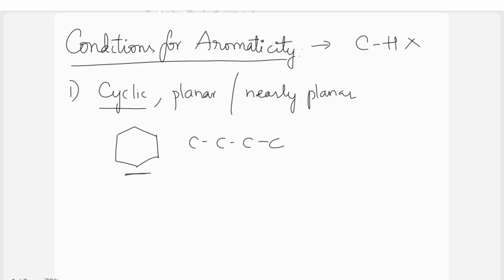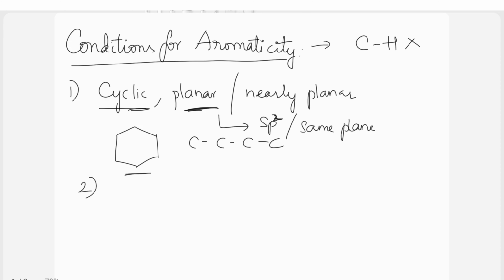Such compounds are cyclic. And what do you mean by planar? Planar means the hybridization has to be sp2, or you can identify it as when all the atoms in the compound are on the same plane, then you call it a planar compound. So the first and foremost condition is it has to be cyclic and planar.